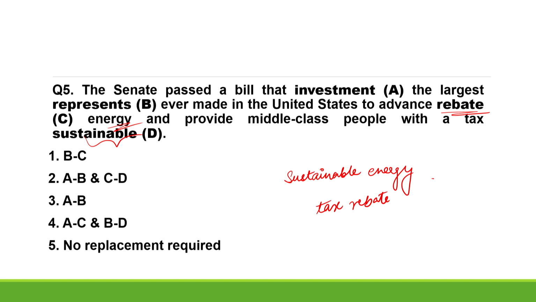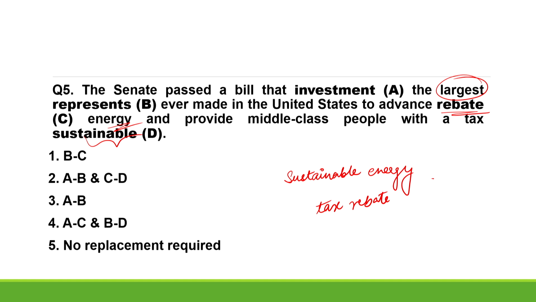Tax rebate is basically a refund you are eligible for if the tax you have paid exceeds your tax liability. Hence, clearly C and D must be interchanged. Also, adjective is used before B. As you can see, largest is used, which is an adjective.